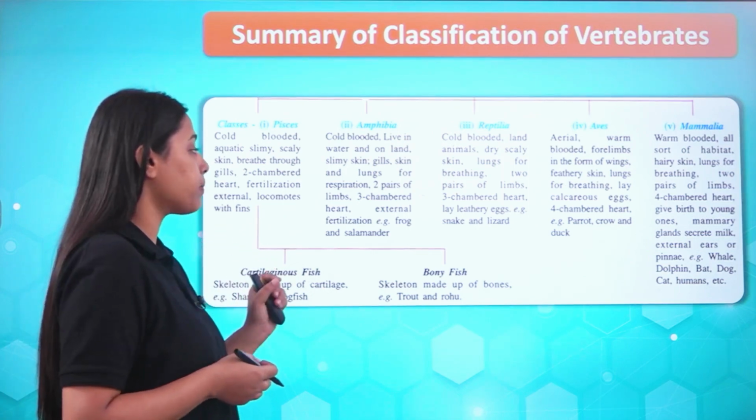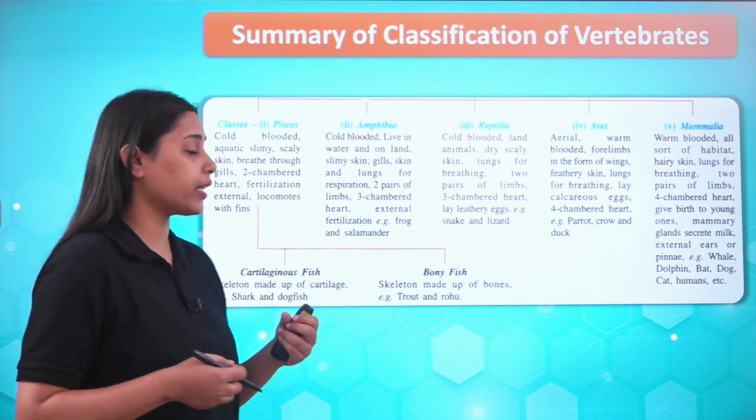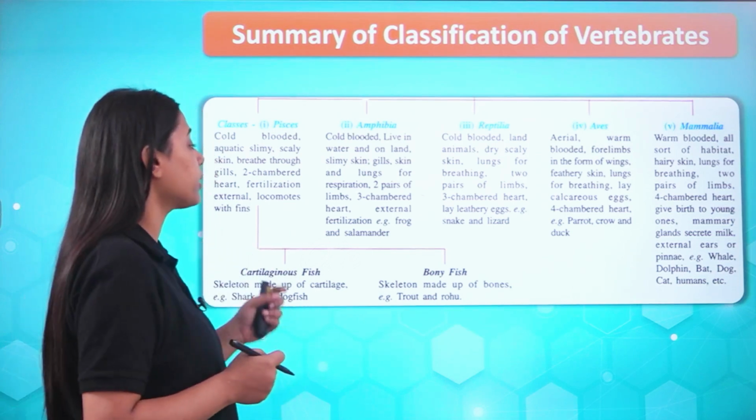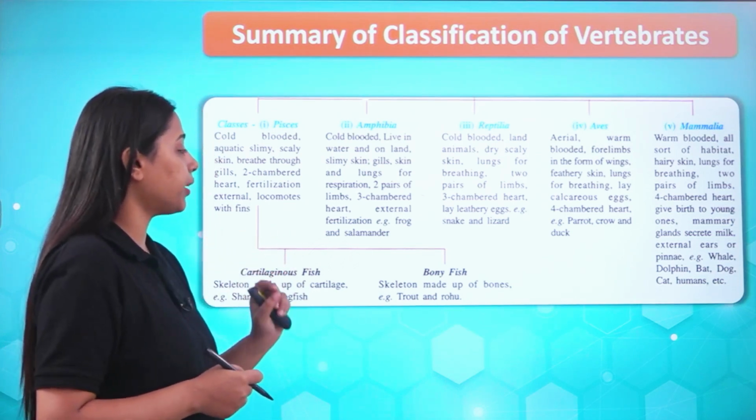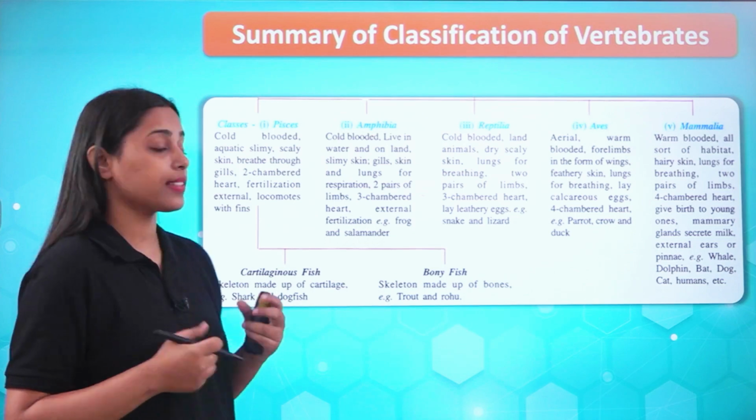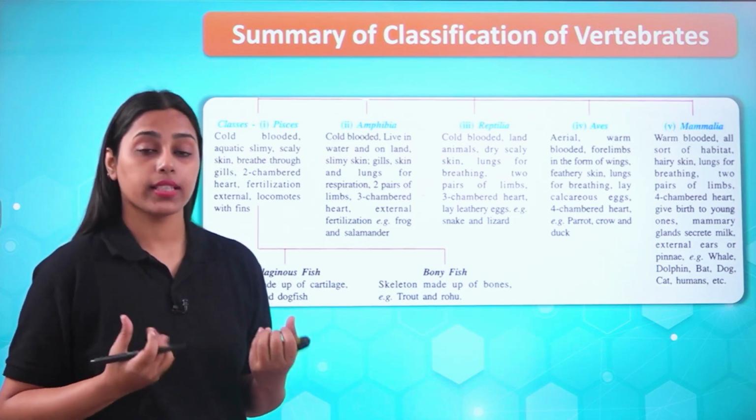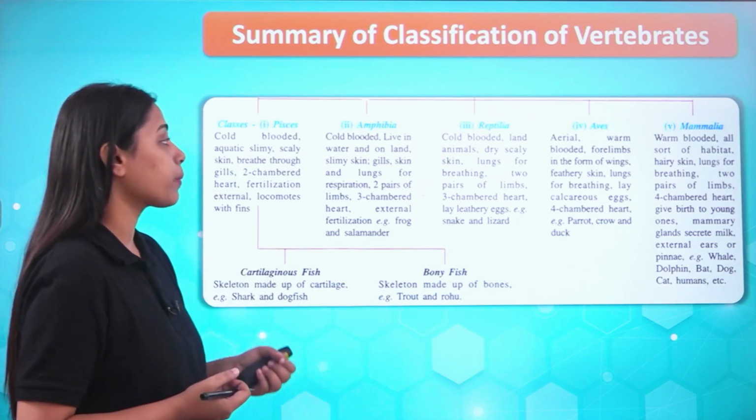Two pairs of limbs are there. Three-chambered heart is there. Pentadactyl limbs are present. External fertilization takes place, and examples are frog, toad, salamander, etc.